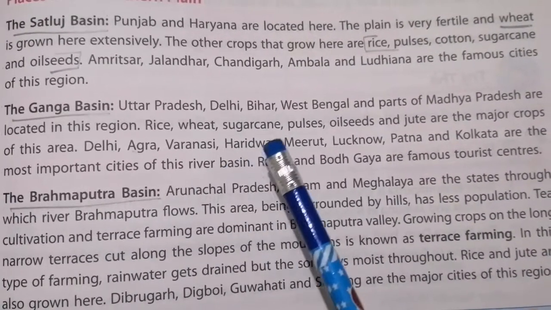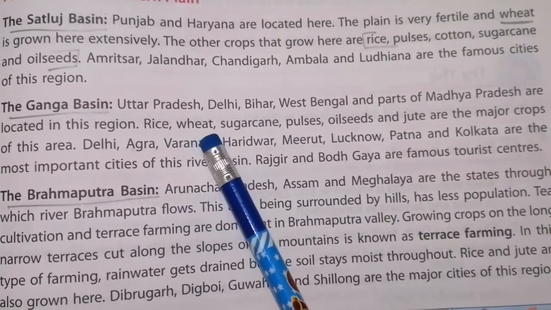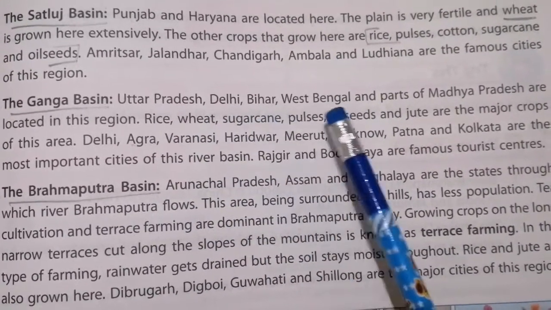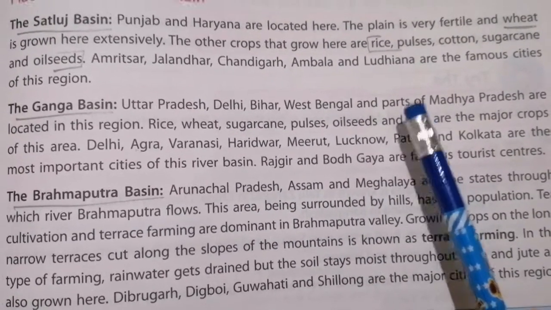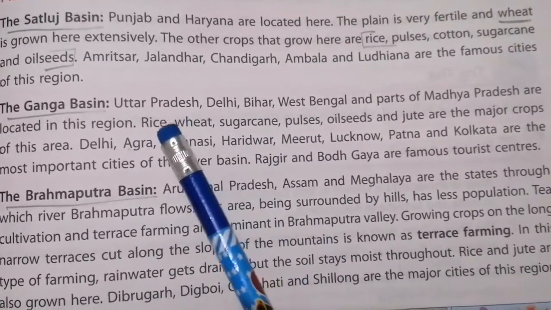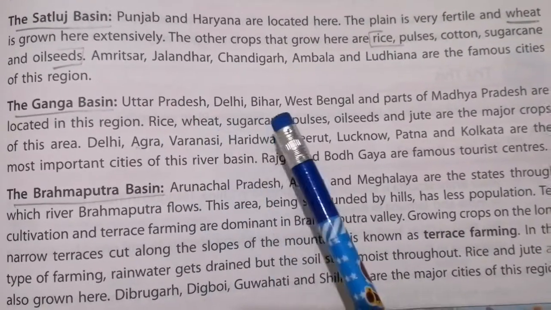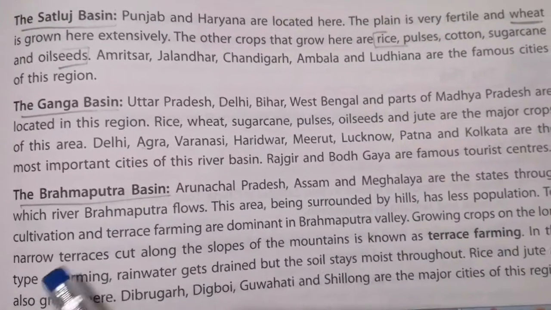What are the major crops they cultivate? Rice, wheat, sugarcane, pulses, oil seeds and jute. It is similar to the crops of Satluj Basin. Rice, wheat, sugarcane, pulses, oil seeds and jute.